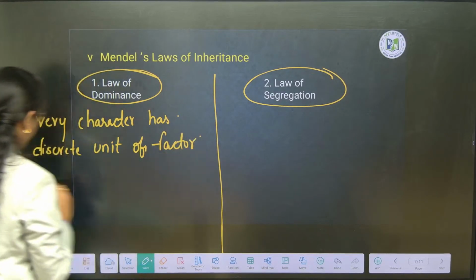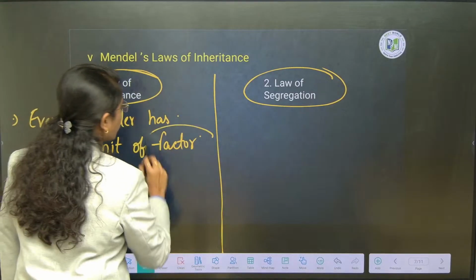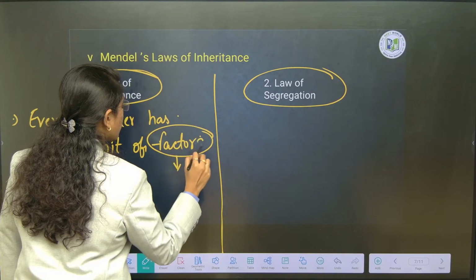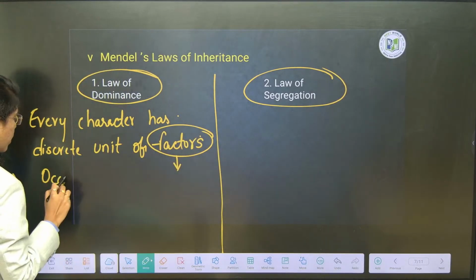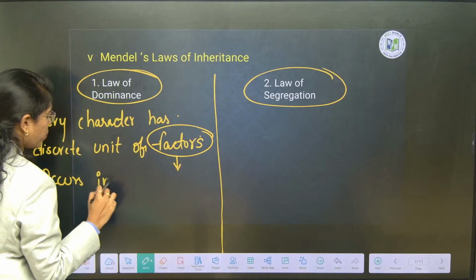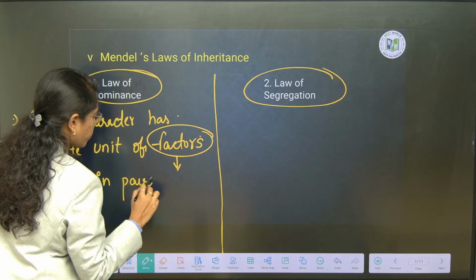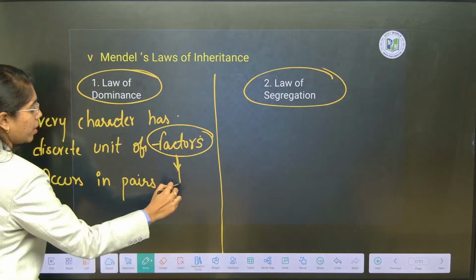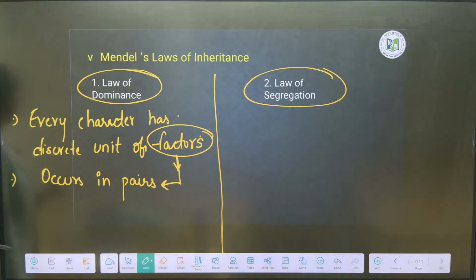And the second point, factors occur in pairs.